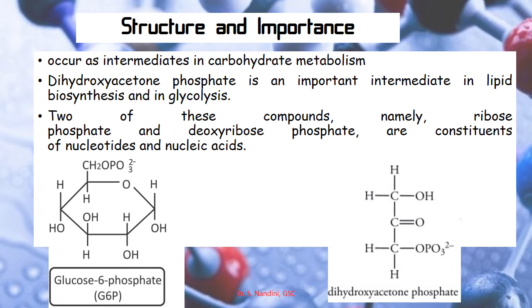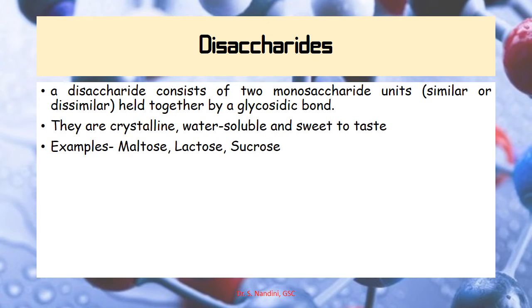They occur as intermediates in carbohydrate metabolism. So in carbohydrate metabolism you might have seen the formation of glucose 6-phosphate and dihydroxyacetone phosphate. Dihydroxyacetone phosphate is an important intermediate in lipid biosynthesis and also in glycolysis. Two of these compounds, namely ribose phosphate and deoxyribose phosphate, are the components of nucleotides and nucleic acid. So here you need to learn the structure and also the importance. Next is disaccharides.